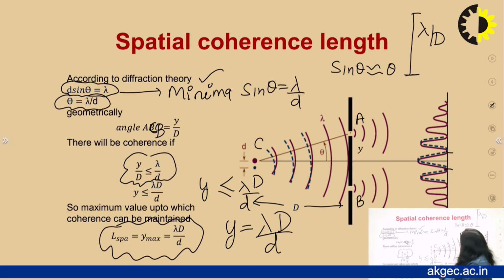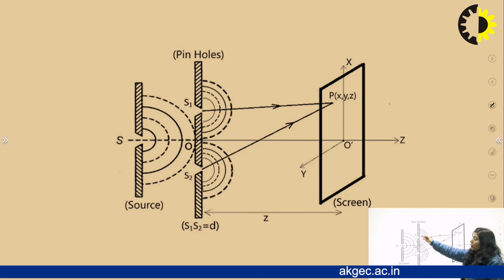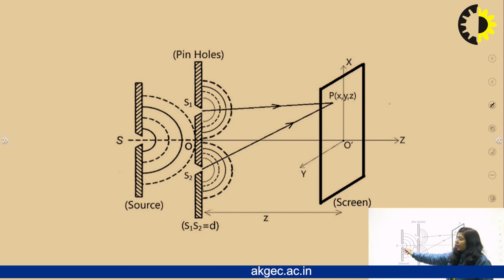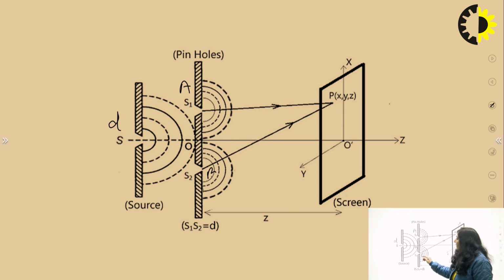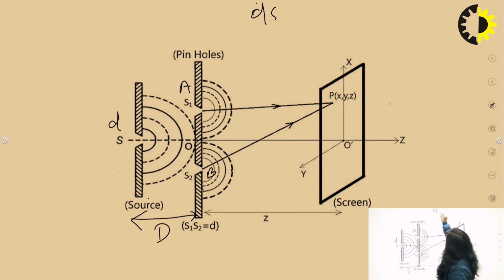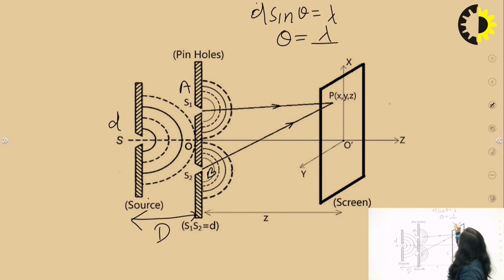There is one more way to understand it. You have this single slit of width d, which is illuminating these two slits. You can assume that these two slits are actually those two points A and B. If the distance between these two slits S1 and S2 is capital D, then the maximum spread of this particular slit is given by d sin theta equals lambda, meaning the maximum spread will be lambda by d.